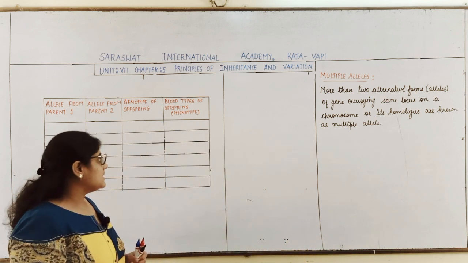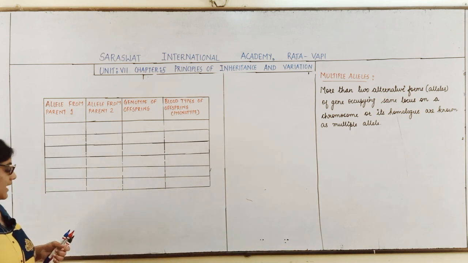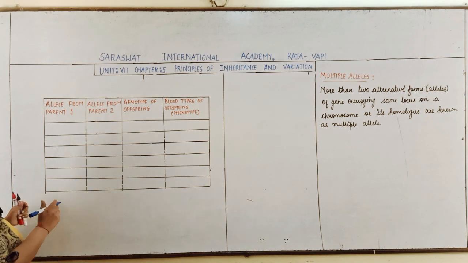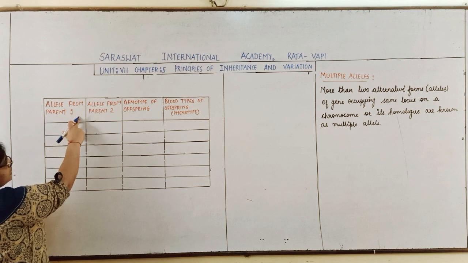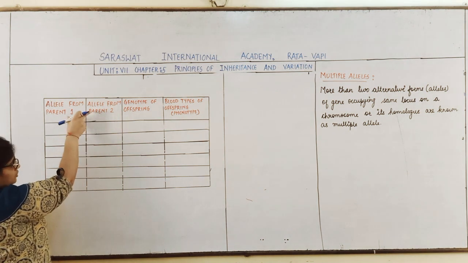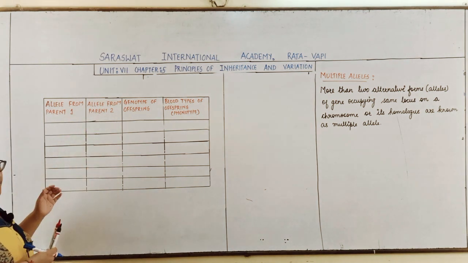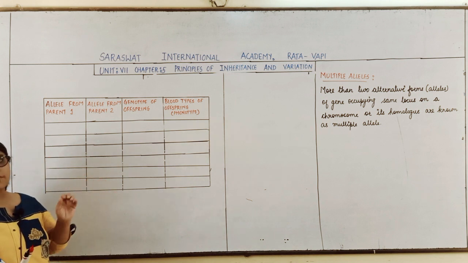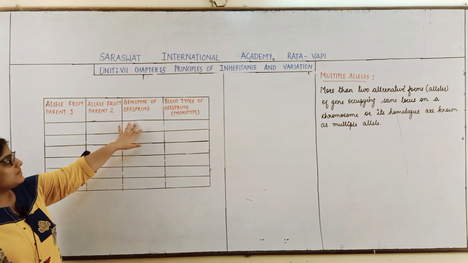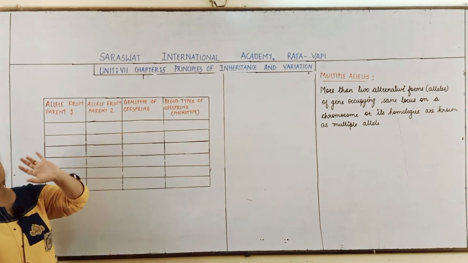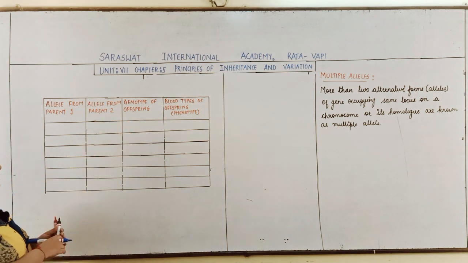Now how can we determine the blood group of an individual? Say for example, we will form a box: allele from parent 1, allele from parent 2. We, human beings being diploid, one of the alleles will come from mother, one of the alleles will come from father. By combination of this, we will get the genotype, and through genotype we can determine the phenotype.